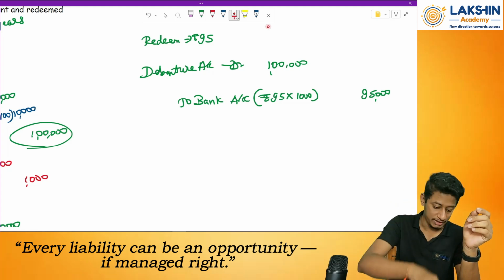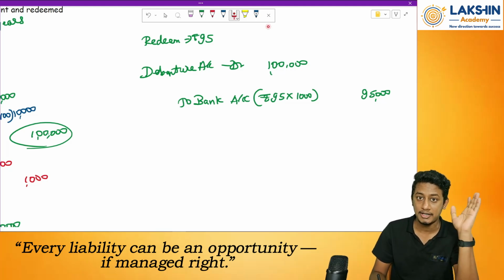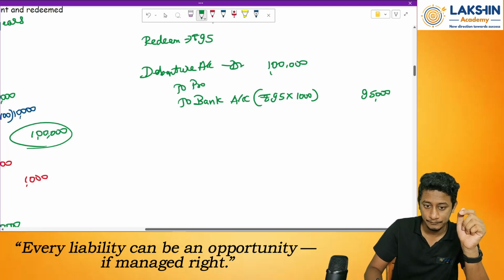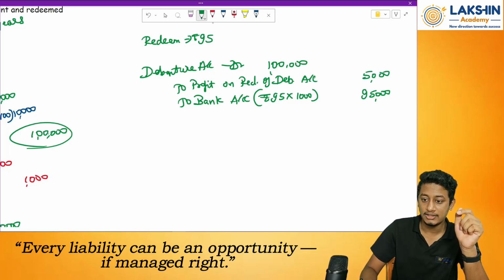I am at a profit. So whenever profit increases in the books of accounts, I will credit the account. So the entry will be to profit on redemption of debentures account, rupees 5,000. That is rupees 5 into 1000.